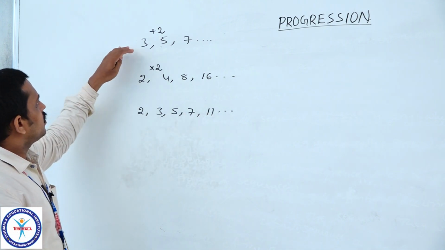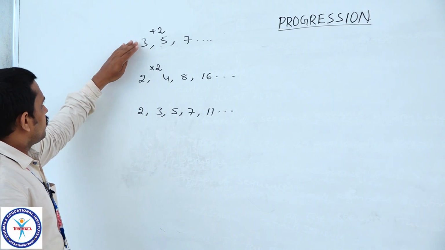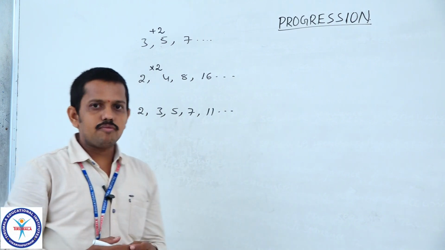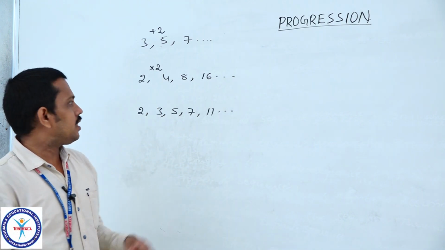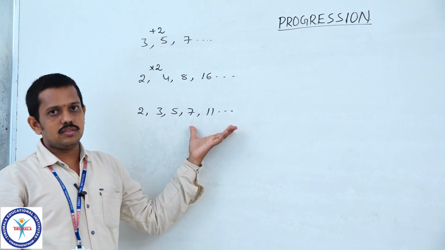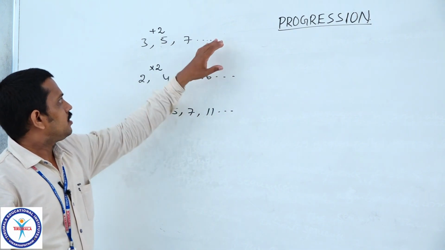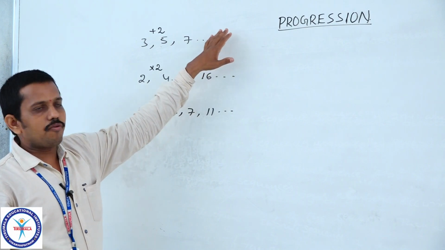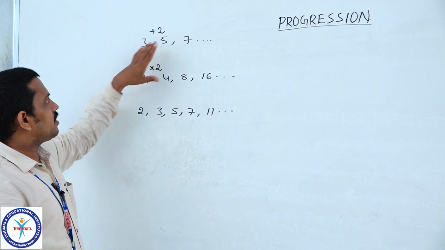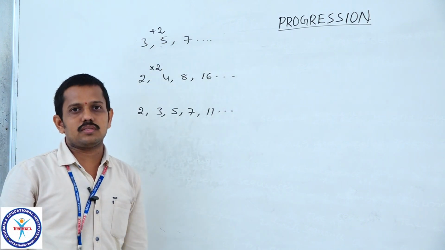So, some sequences follow some pattern and some sequences may not follow any pattern. The sequences which follow a certain or particular rule are called progressions.